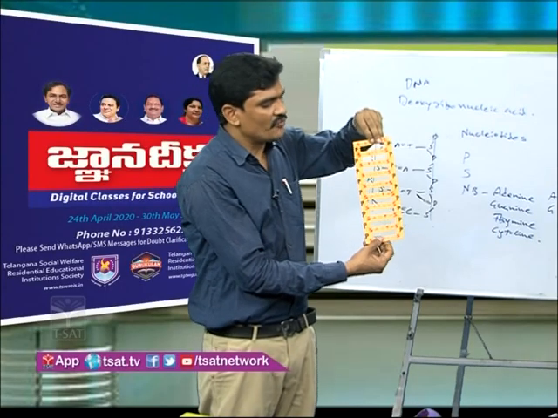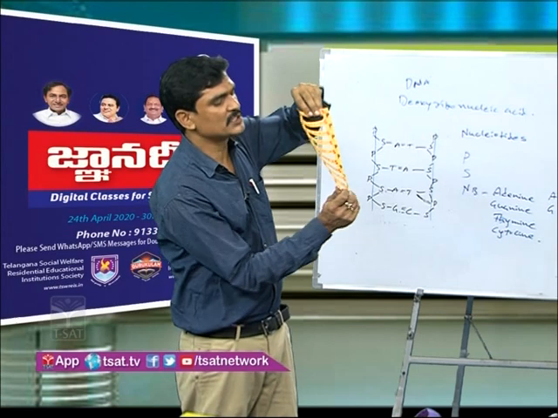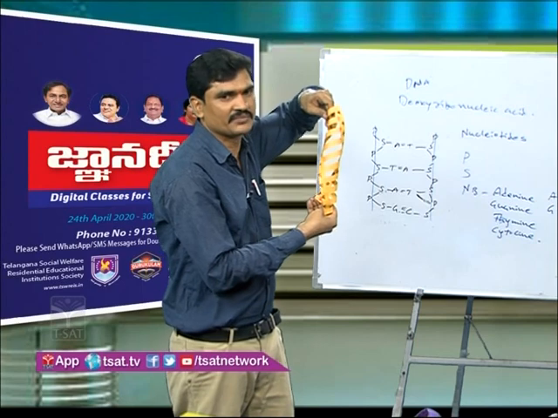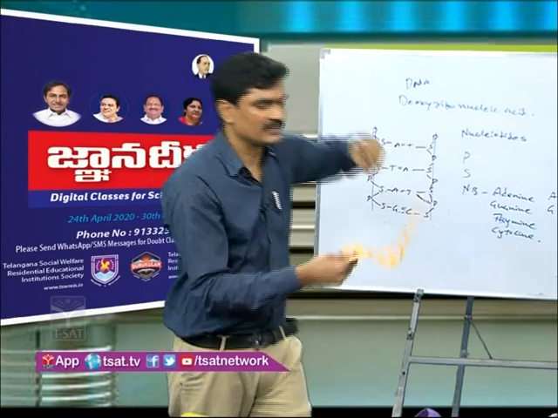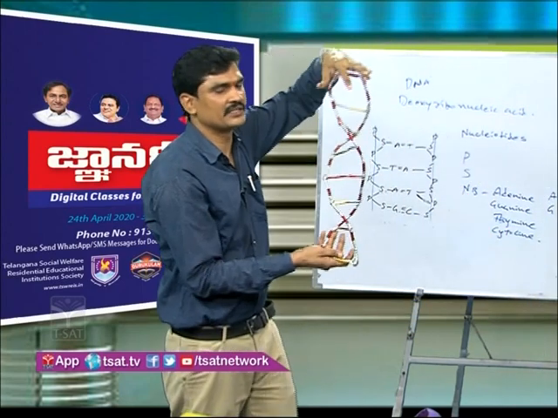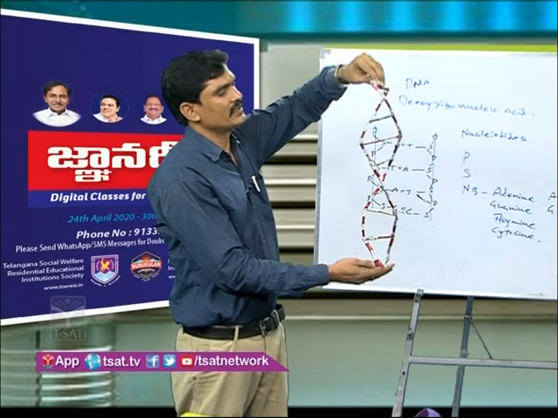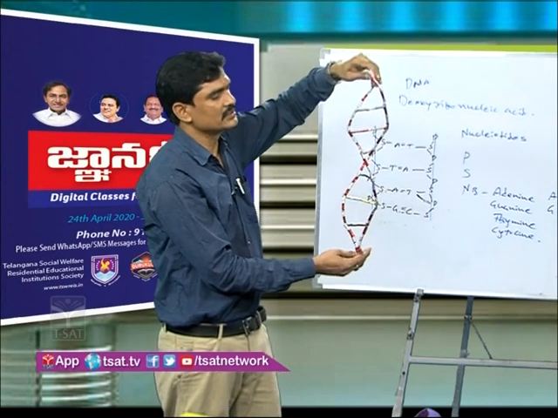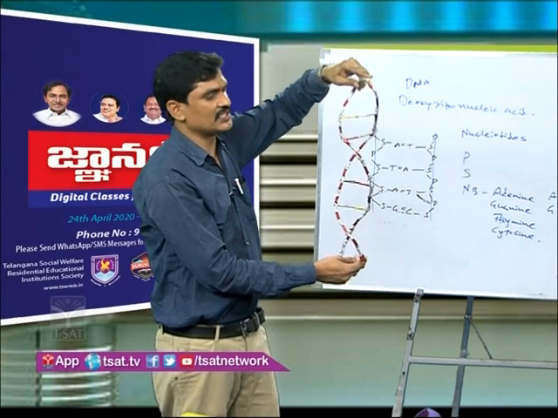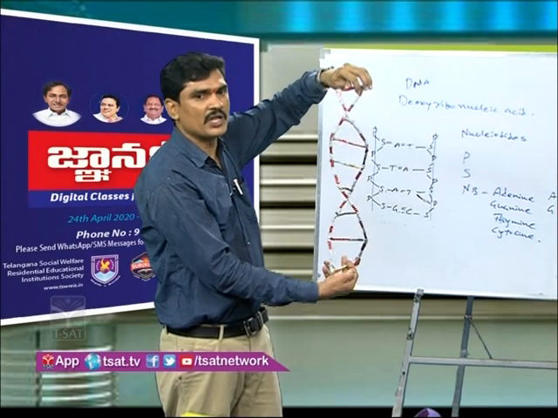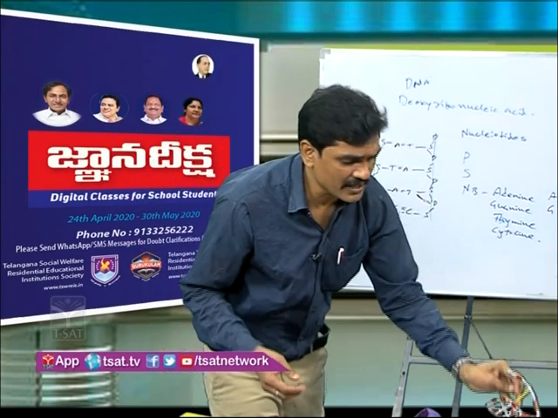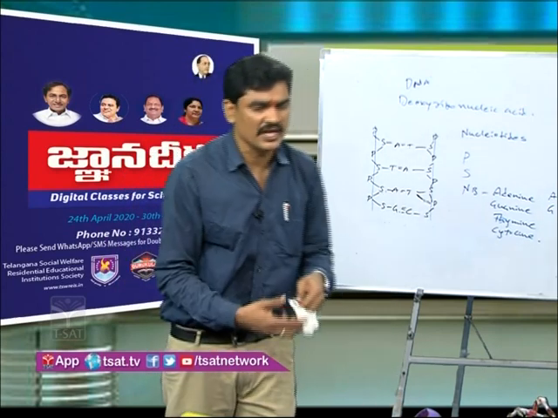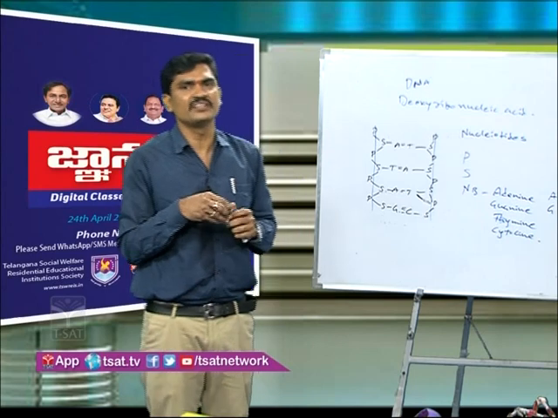When we twist it in the form of a spring, that is called the double helix structure. You can see here, this is the DNA structure. DNA has two strands, and these strands look like a spring. That is called the double helix structure. The double helix structure was discovered by Watson and Crick in 1953.